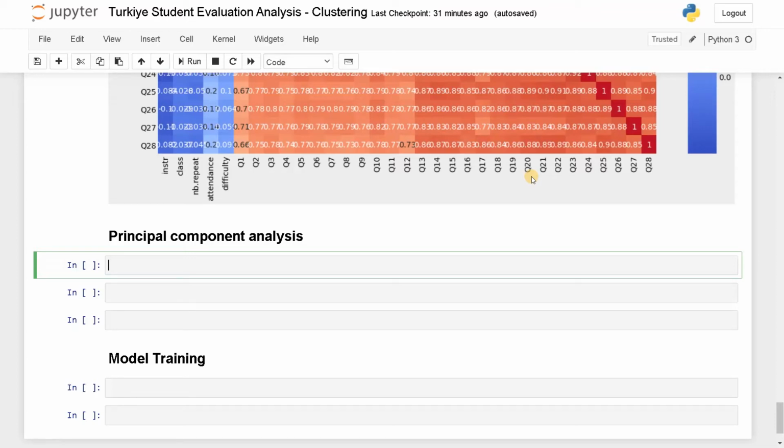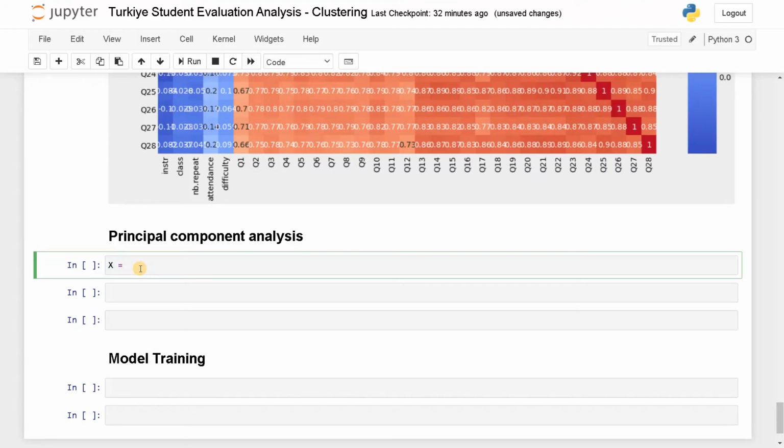You can also reduce it to 3 or 4 based on the constraint we have. And if you have millions of attributes, this is a technique you will be using to reduce the number of attributes. So this will greatly reduce the computational time to train the model, and it will also retain the information of the data set. Let's use the technique now. Before using the technique, we need to get these 28 questions. So that is the input for us.